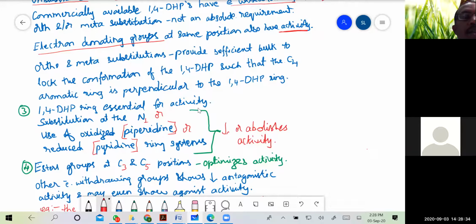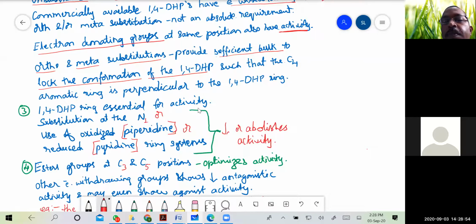Then ortho and meta substitutions provide sufficient bulk to lock the conformation of the 1,4-DHPs. That is how it is going to form a lock such that the C4 aromatic ring is perpendicular to the 1,4-DHP ring.